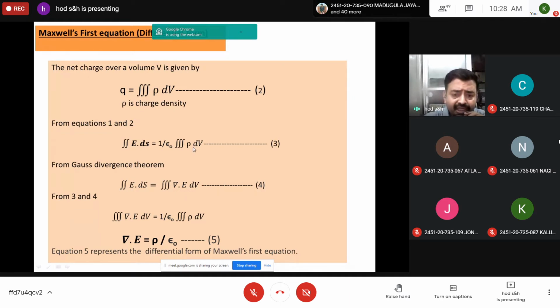If you compare equations 3 and 4, on the left hand side you have double integration of E dot ds, so you can equate the right hand side. That's what we did here. Triple integration del dot E dV is equal to 1 by epsilon naught triple integration rho dV. By taking the similarity, finally you can write del dot E is equal to rho by epsilon naught. This is equation 5, and del dot E equal to rho by epsilon naught represents the differential form of Maxwell's first equation.